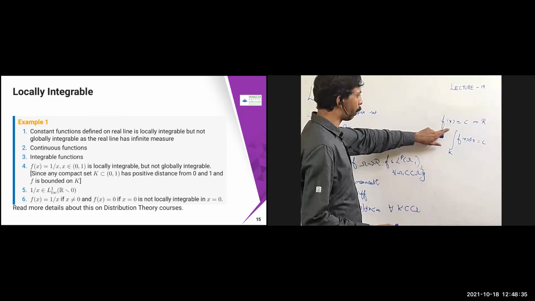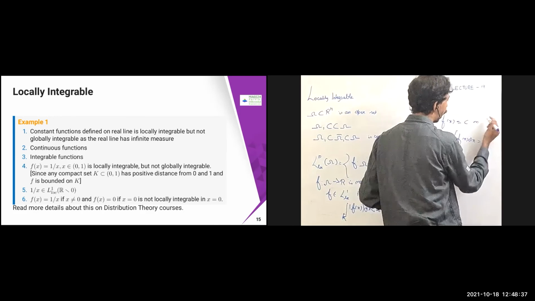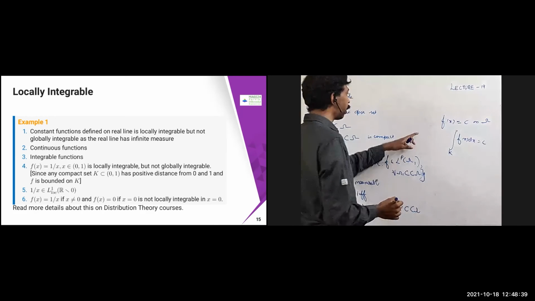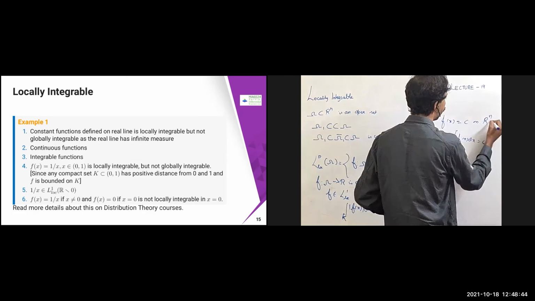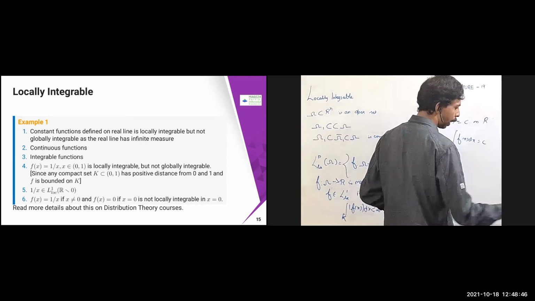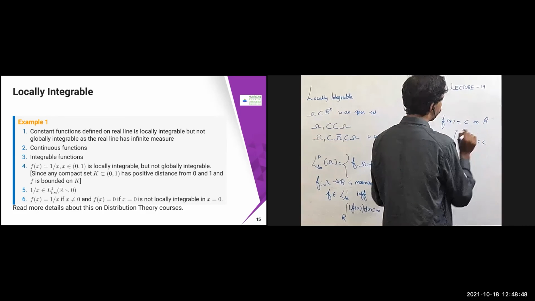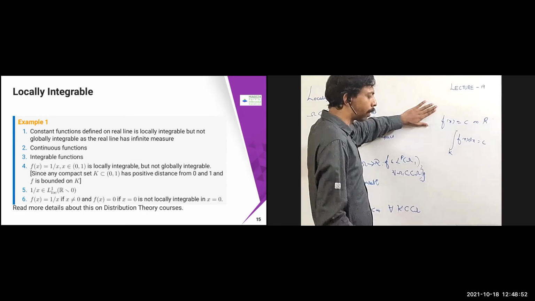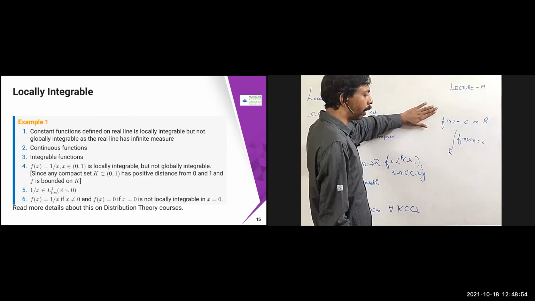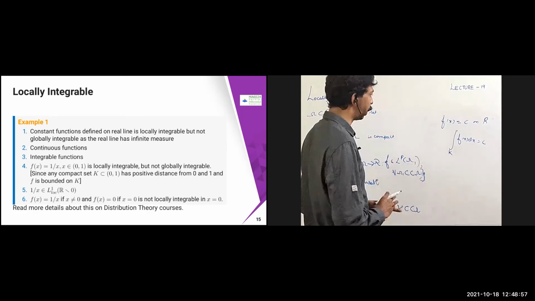Take a constant function. If I put f of x equal to c on some omega, in this case I can define it on R to the power n also, but first I'm just defining it only on the real line. So f of x equal to c on R is going to be locally integrable, but not globally integrable, because it is going to have an infinite measure.